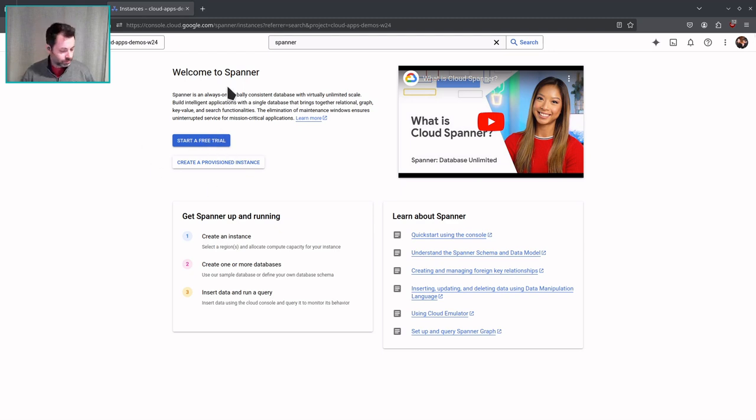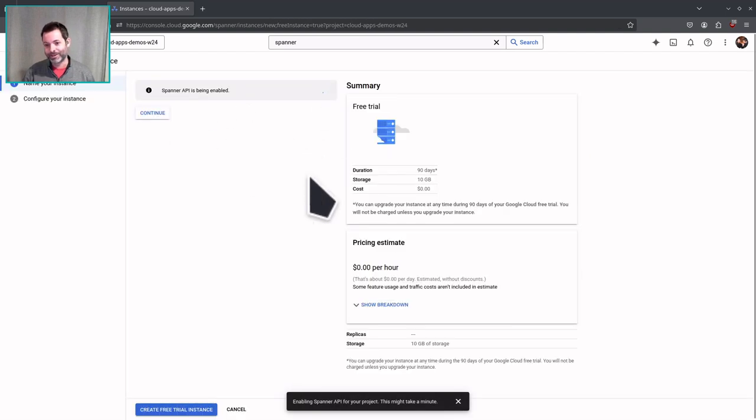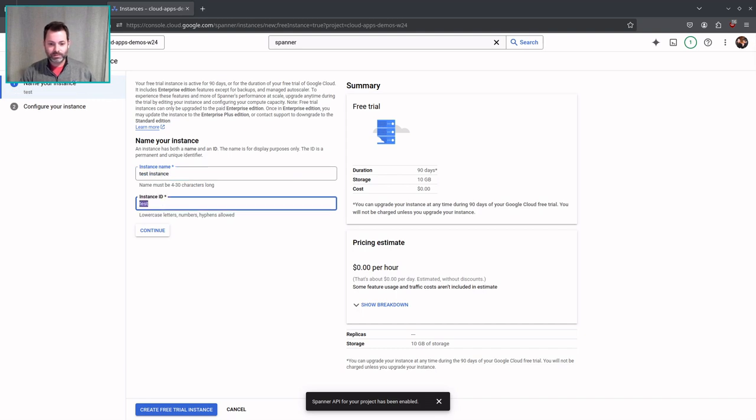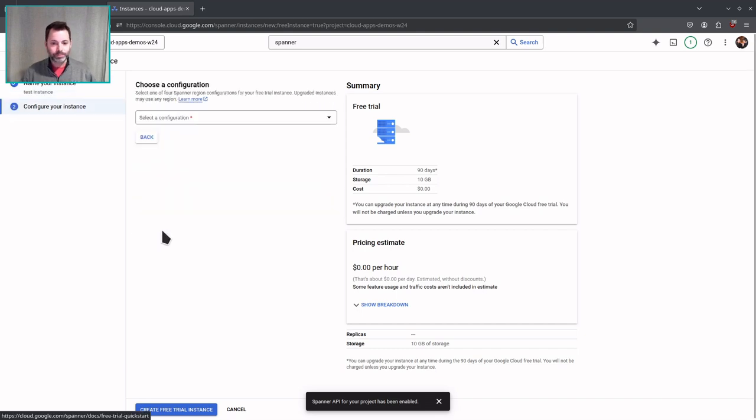This class always changes, right? This is different than it was a few weeks ago. I don't remember this free trial thing existing here. Oh, that's a delight. Okay. My billing is working, so I shouldn't be seeing any of this nonsense. But that goes to tell you that this is even more fun. So, test instance, hit continue.